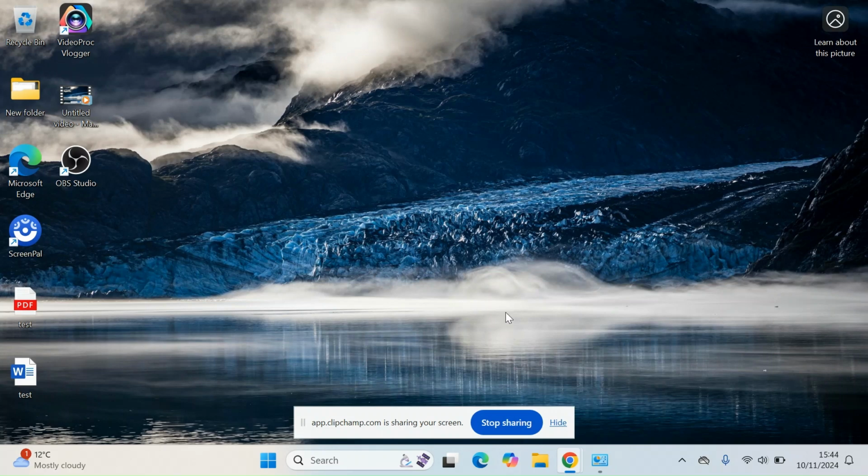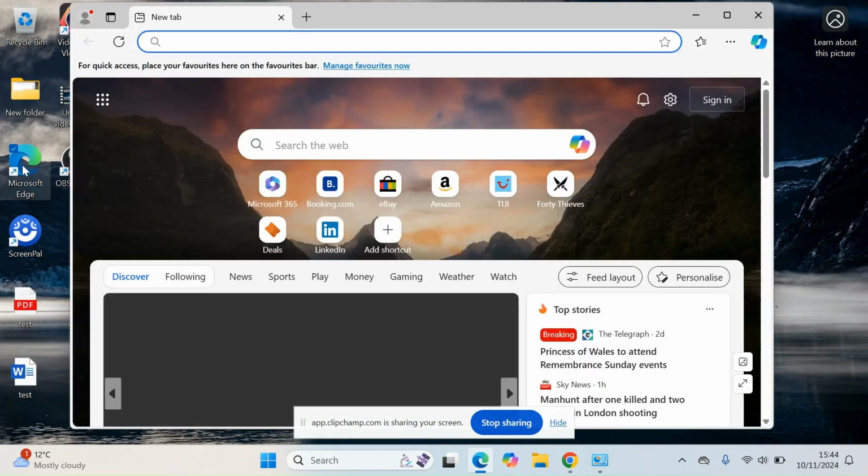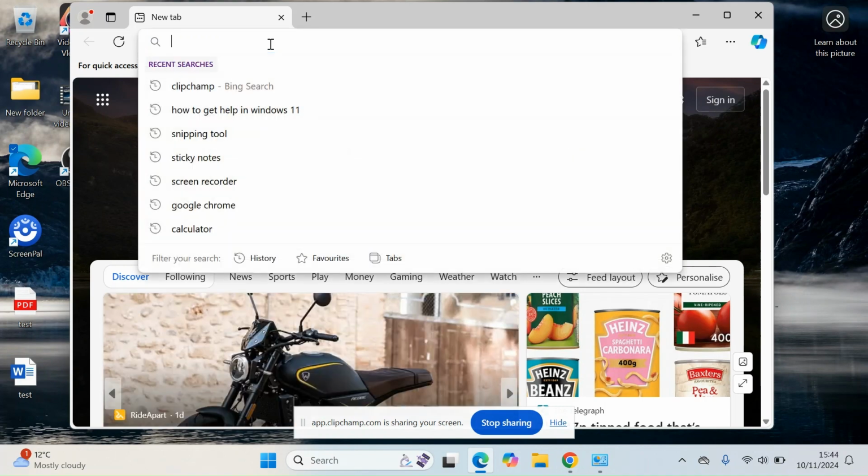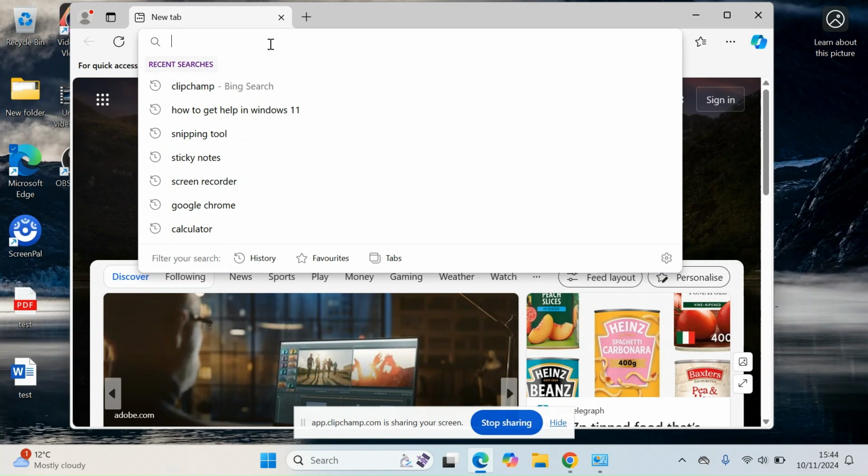In today's video, we'll be covering how to download VLC Player. This is especially for Windows, but you can also follow these steps to download for Mac.